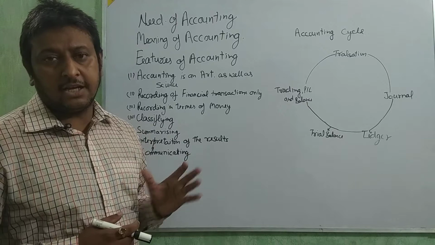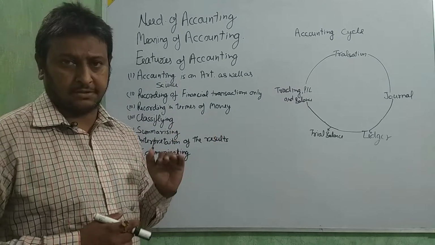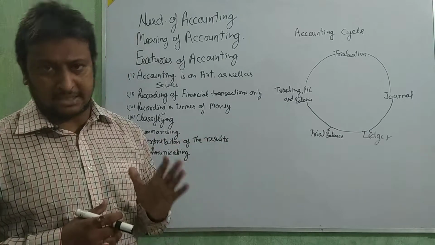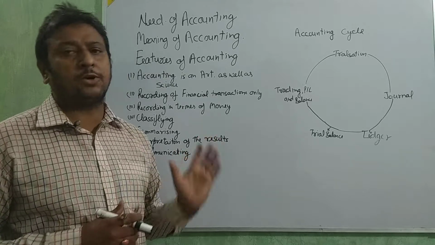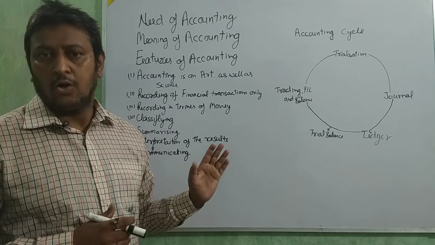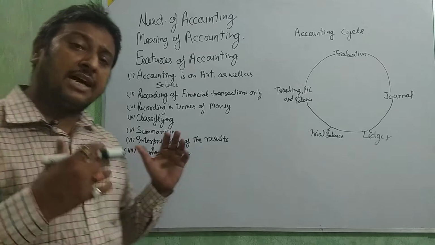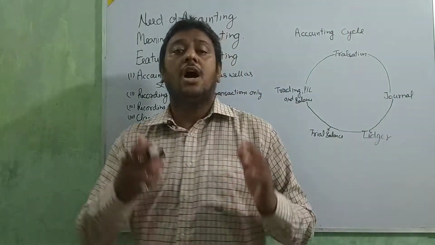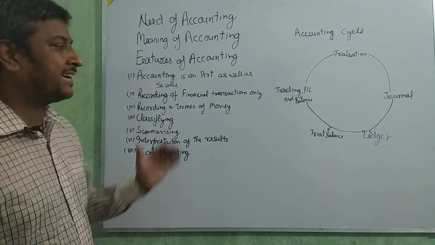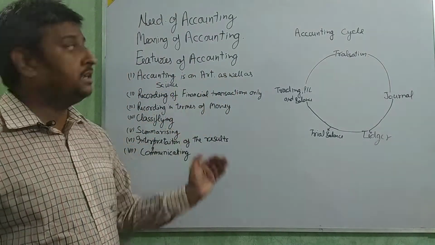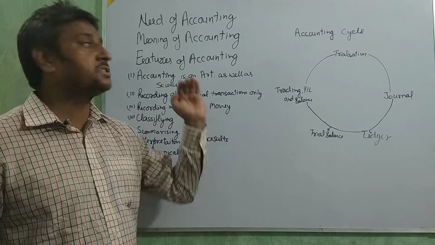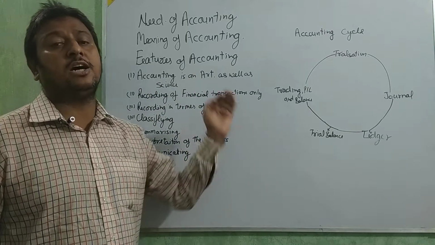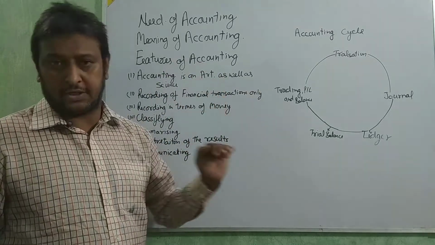Okay beta, accountancy or accounting: accountancy is the subject, and accounting is the process. In accountancy we see all the transactions done in a business and how to record them in a systematic way by using the rules and regulations of accounting.